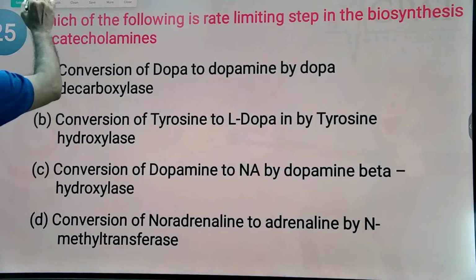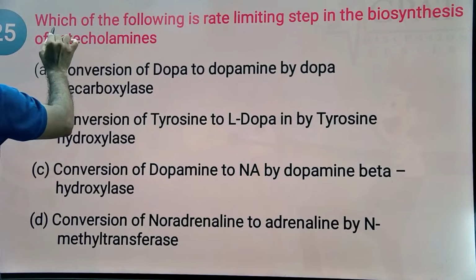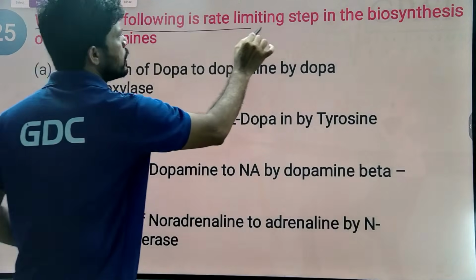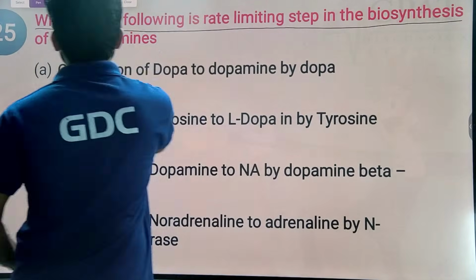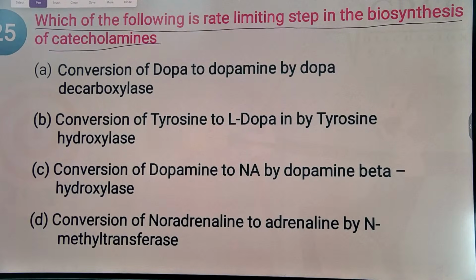Next. Which of the following is the rate limiting step in biosynthesis of catecholamines? Biosynthesis of catecholamines. I hope you know that catecholamines are nothing but adrenaline, noradrenaline, dopamine. These catecholamines are biosynthesized and they help in the functions of the sympathetic nervous system.